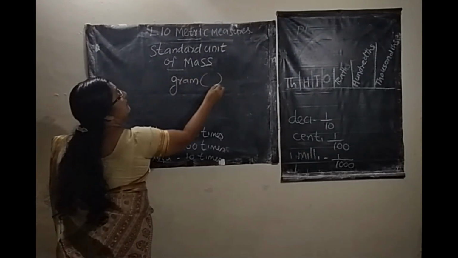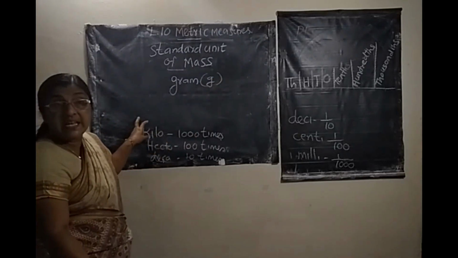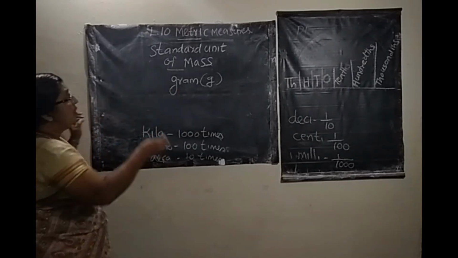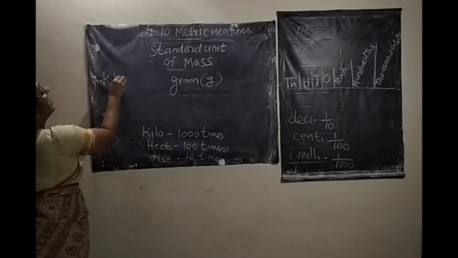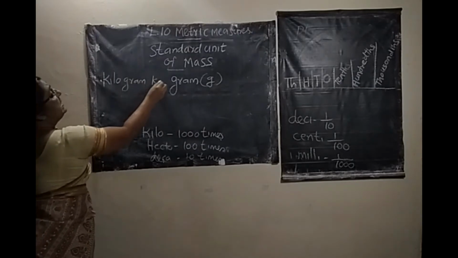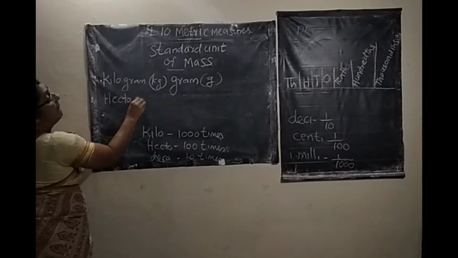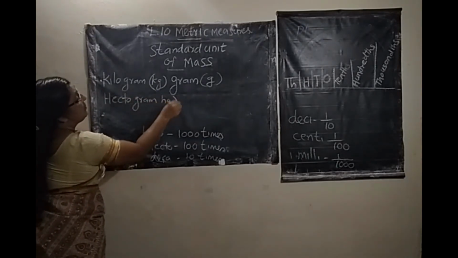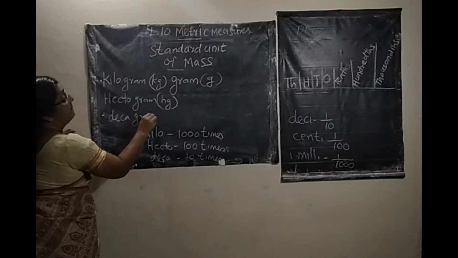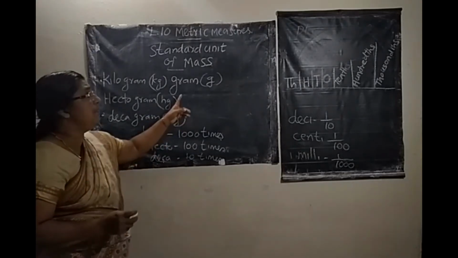The short form of gram is G. The units of mass that are greater than the standard unit of gram are kilogram, kg short form, hectogram, hg short form, and decagram, DAG short form.